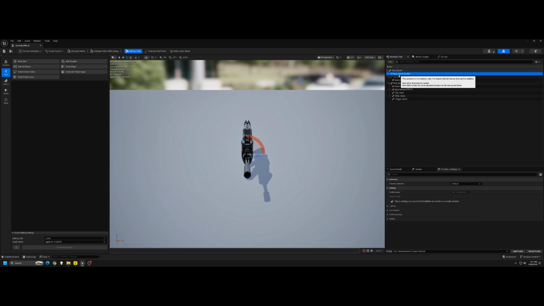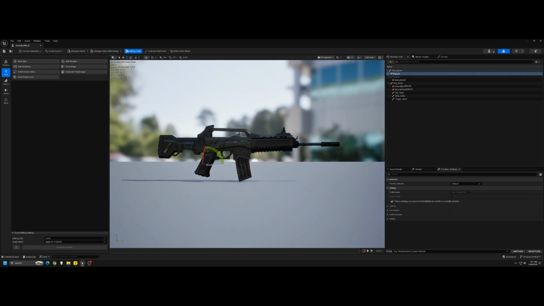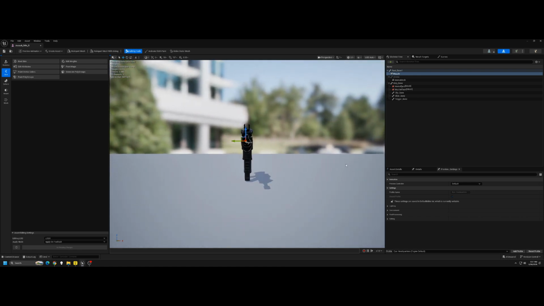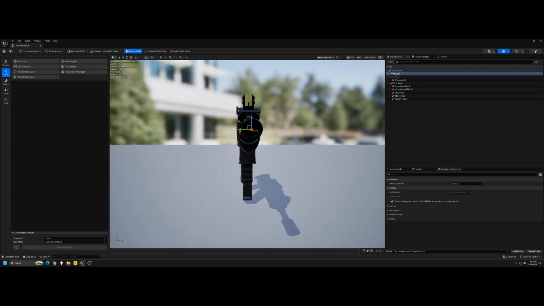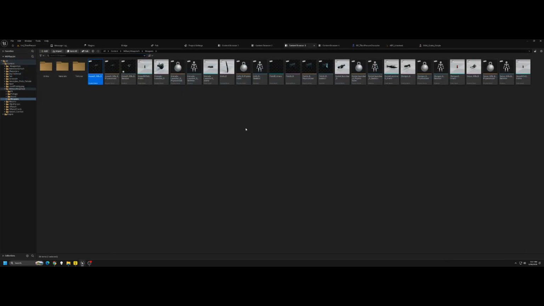In the socket manager, create a new socket, name it Muzzle, and center it perfectly right at the end of the barrel. Save that and close it out.